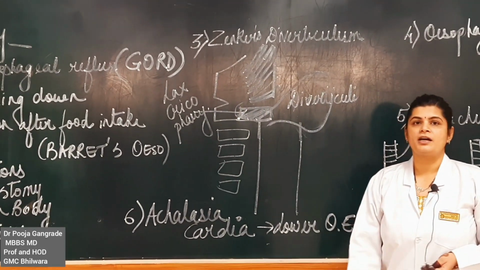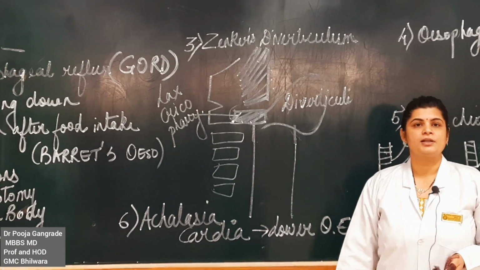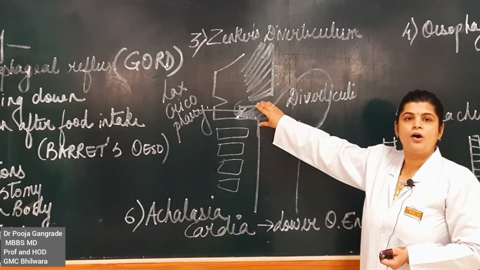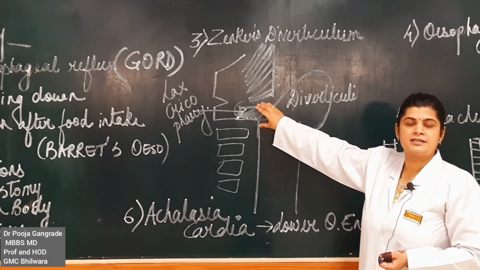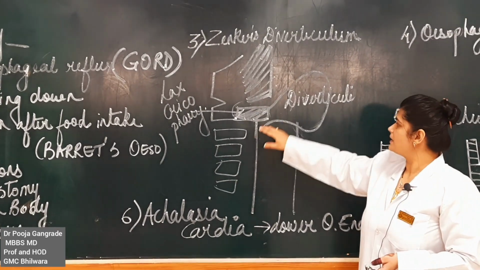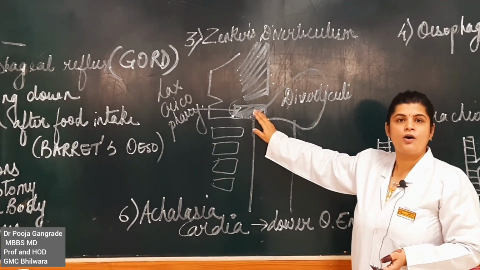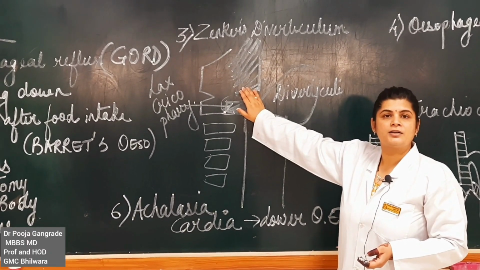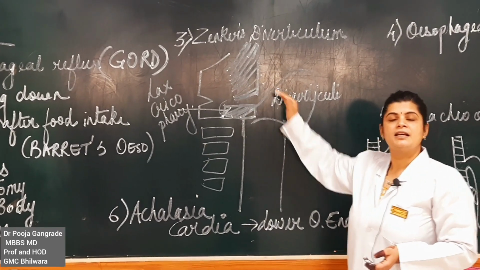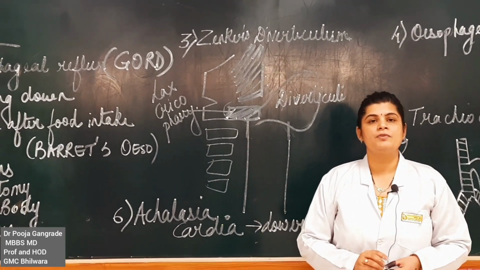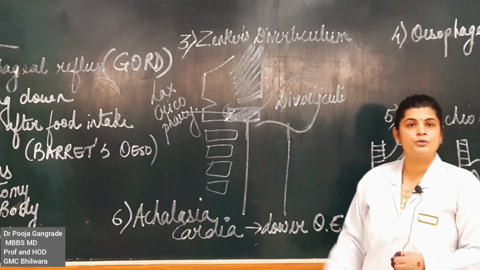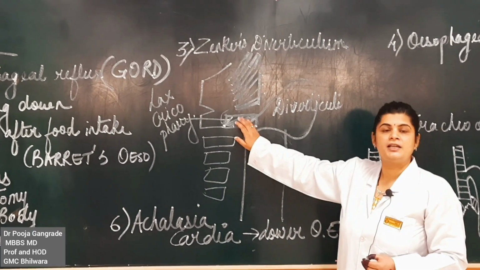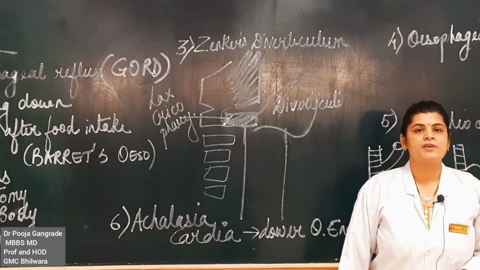Next, coming down to Zenker's diverticulum. Now Zenker's diverticulum is caused because of laxity of the cricopharyngeus muscle. Because of this, there is an outpouching of the esophagus from the outer part of the cricopharyngeus, and this forms a diverticulum where the food will also lodge, other than going down into the esophagus. So this is called Zenker's diverticulum, which is present because of the laxity of the cricopharyngeus muscle.